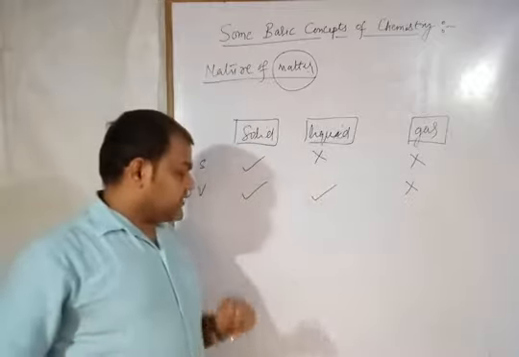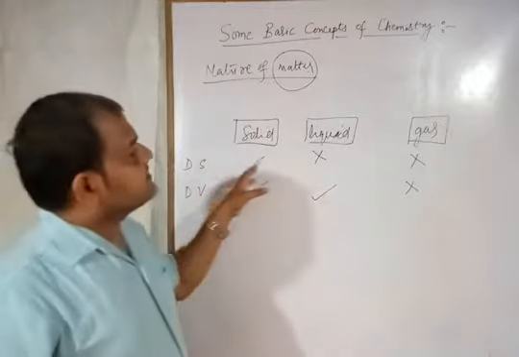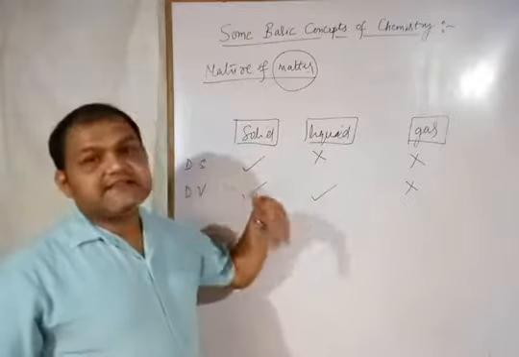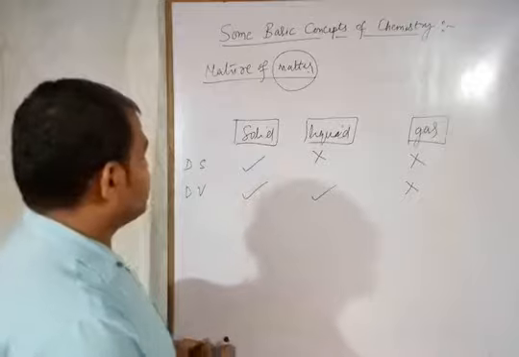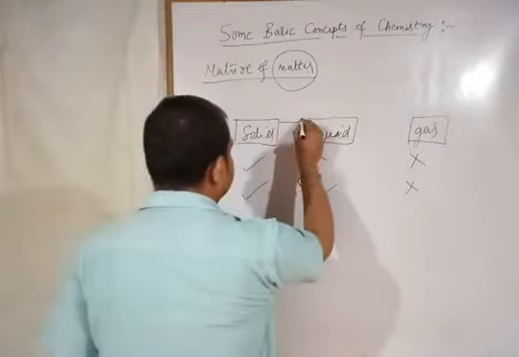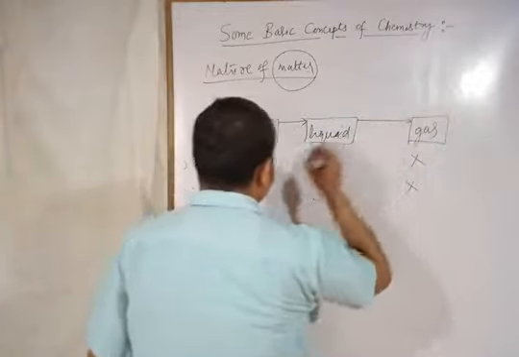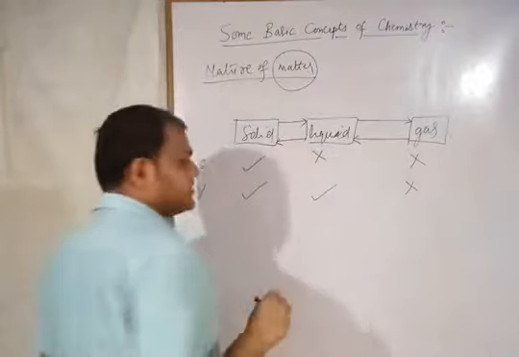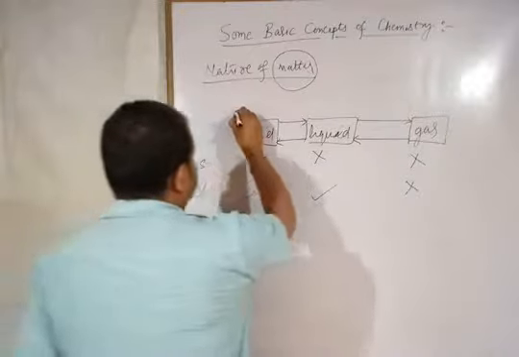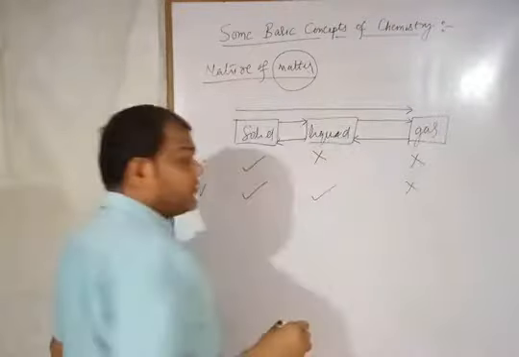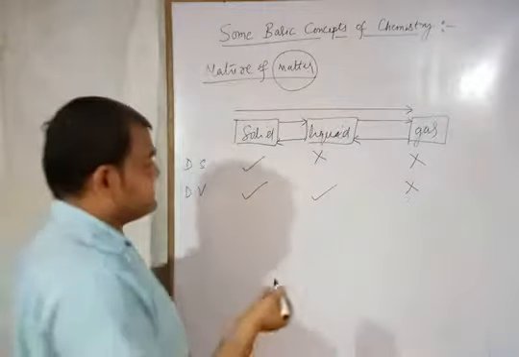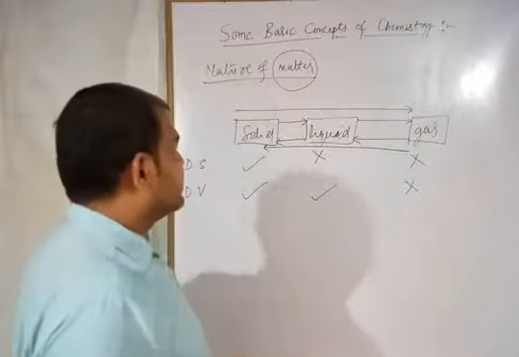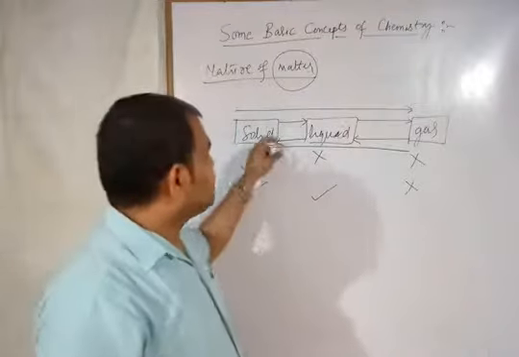Alright. Now I am talking about how there is a change in the state of matter. How the matter changes its state. You know, solid can convert into liquid, and liquid can convert into gas. Gas can convert into liquid, and liquid can convert into solid, and solid can also convert into gas without undergoing the liquid state. Gas can also convert to solid without undergoing liquid state. So you know the processes also.